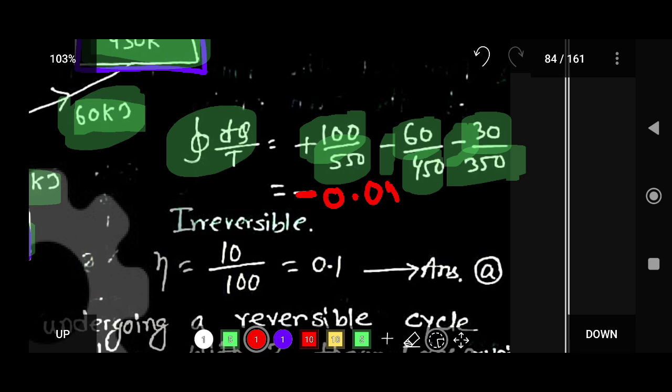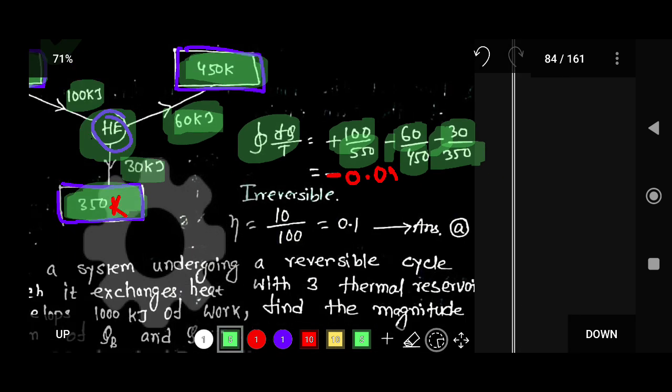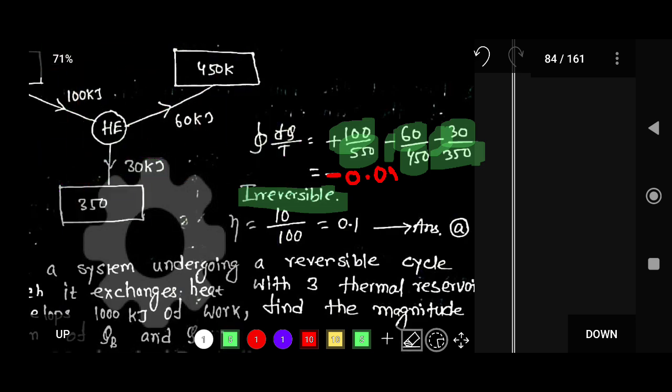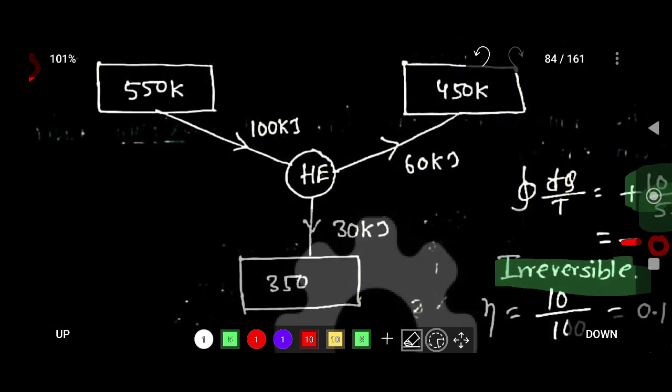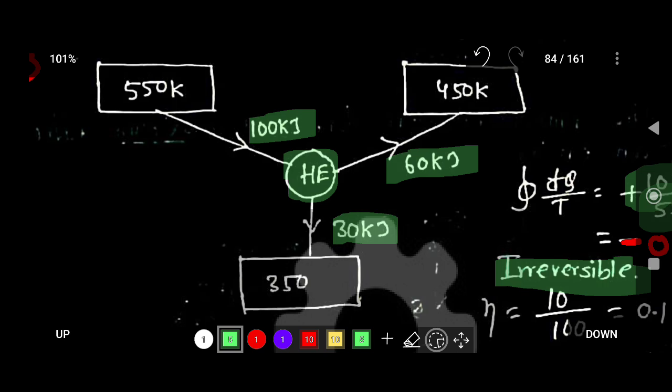So this is a negative value, and if there is a negative value, you can say that this is an irreversible engine. Now focus on this system. There is 100 kilojoule of heat going into the system, 60 kilojoule of heat going out from the system, and 30 kilojoule of heat going out from the system.